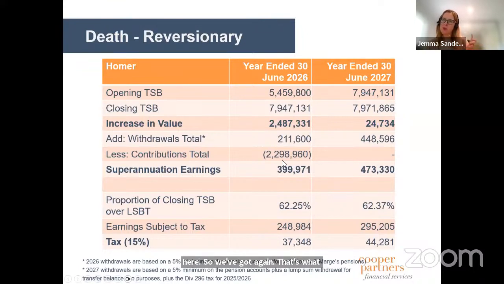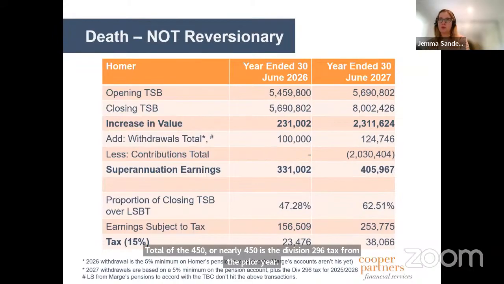So just a couple of important things there. The extent to which we're in excess of the cap is impacted, plus the fact in this scenario that Homer has to take out an excess, an amount above the transfer balance cap, from this reversionary pension. Otherwise, he would have an excess to his transfer balance cap. So what we're looking at there is about 80 odd thousand dollars worth of Division 296 tax over that 2-year period. Also included in that withdrawals total of the 450 or nearly 450 is the Division 296 tax from the prior year.